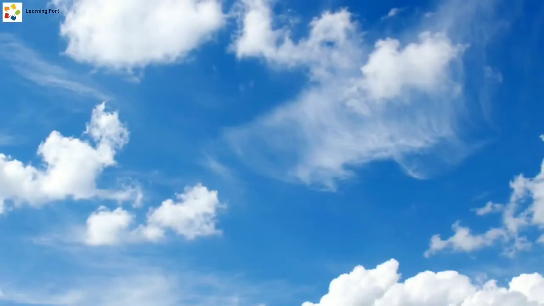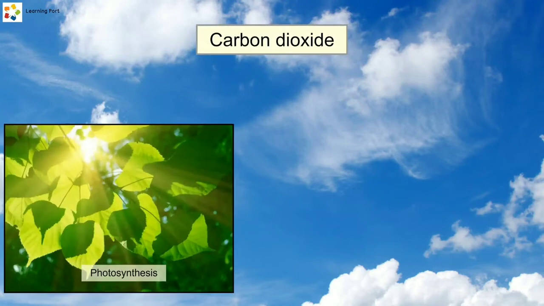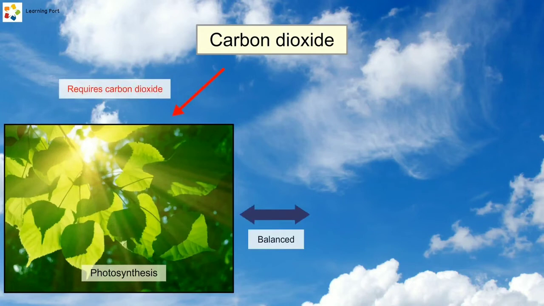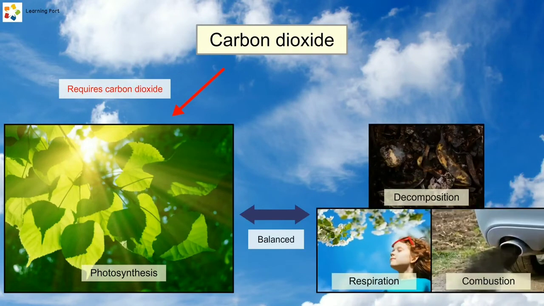In summary, the amount of carbon dioxide in the atmosphere is maintained when photosynthesis, which is a process that requires carbon dioxide, is balanced by decomposition, respiration, and combustion, which are processes that release carbon dioxide.